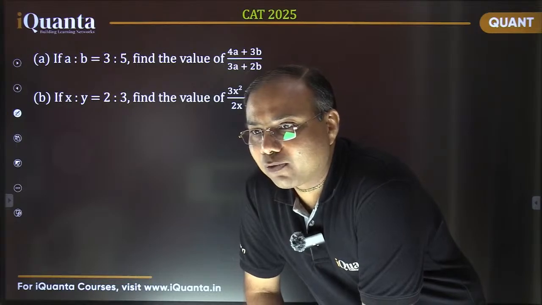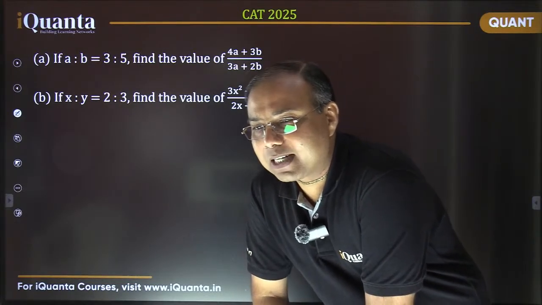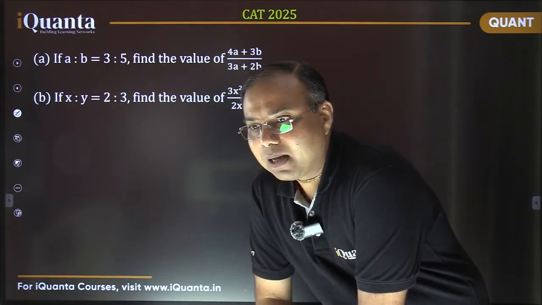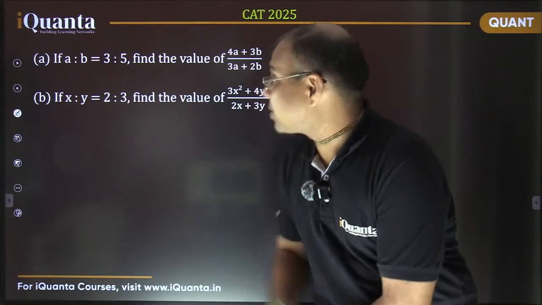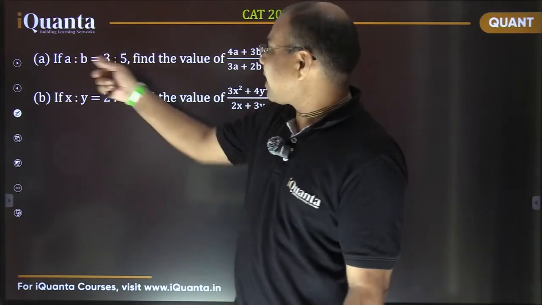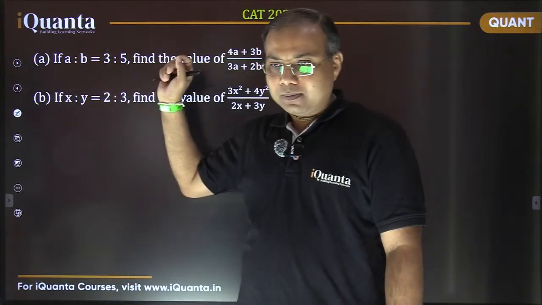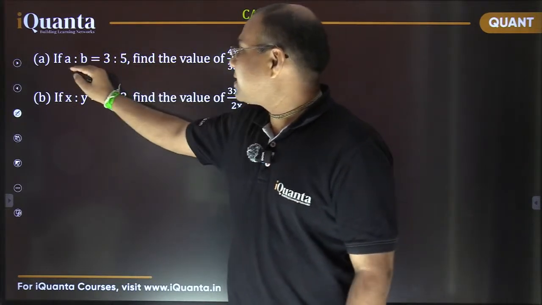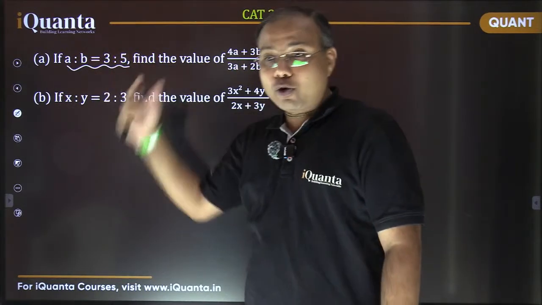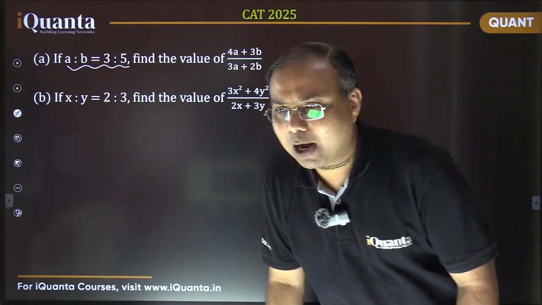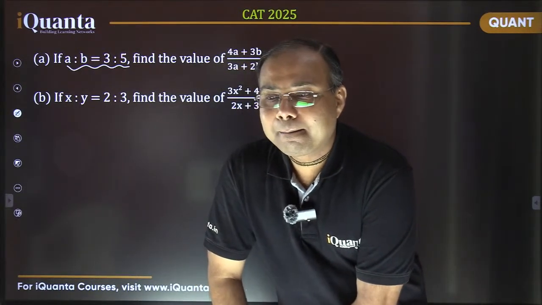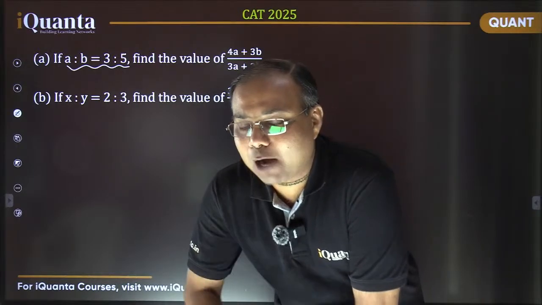How are you getting the answers? Some of you are getting an answer for the first one, and for the second part you are writing CBD, can't be determined, and some of you are getting answers for both the questions. How to go about this? First tell me this first part, A part. This ratio A is to B is given as 3:5. I don't know the values of A and B. So how to solve it? What's your take? How are you getting the answer?